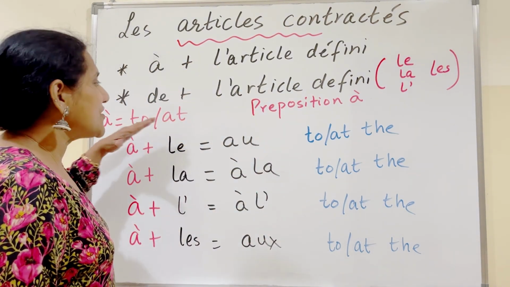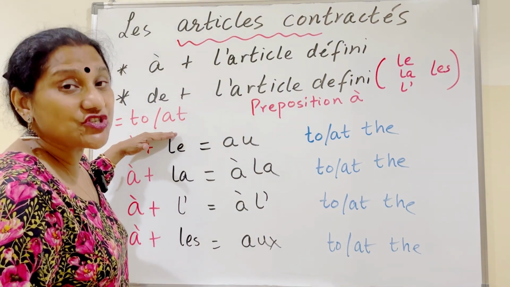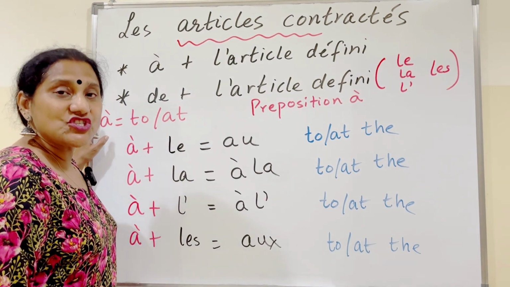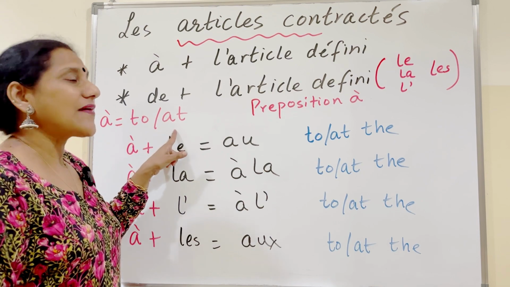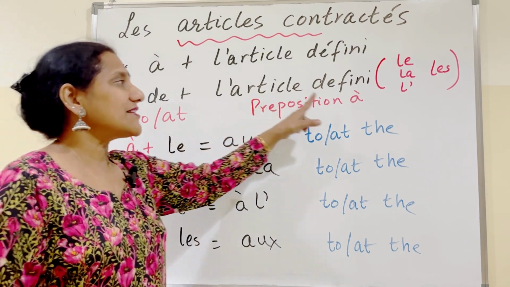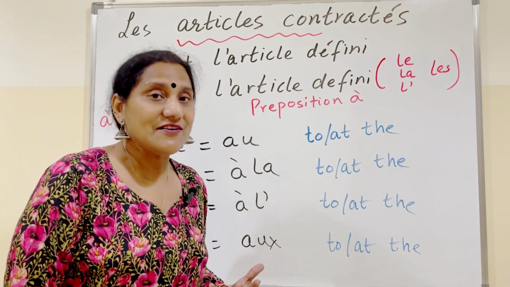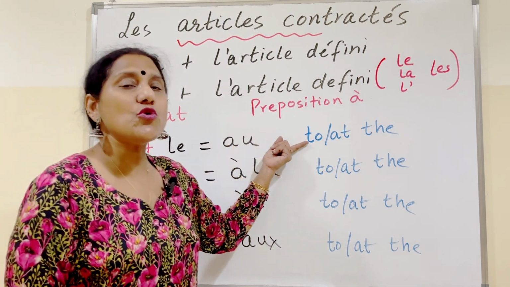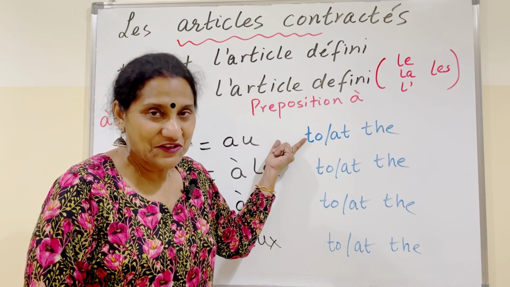Let's look at an example with the preposition à. What does à mean? The preposition à means to or at. And what's the meaning of the definite article? The. So the meaning of the contracted article would mean to the or at the.